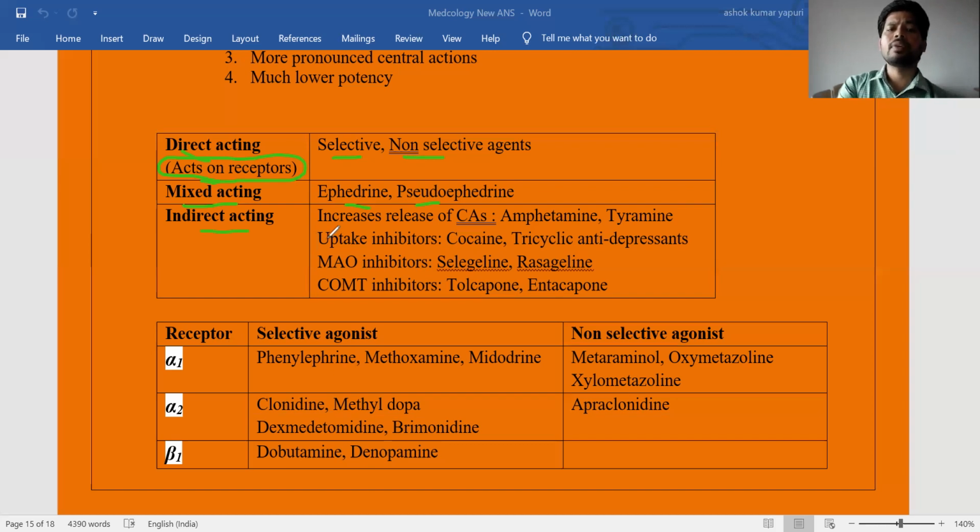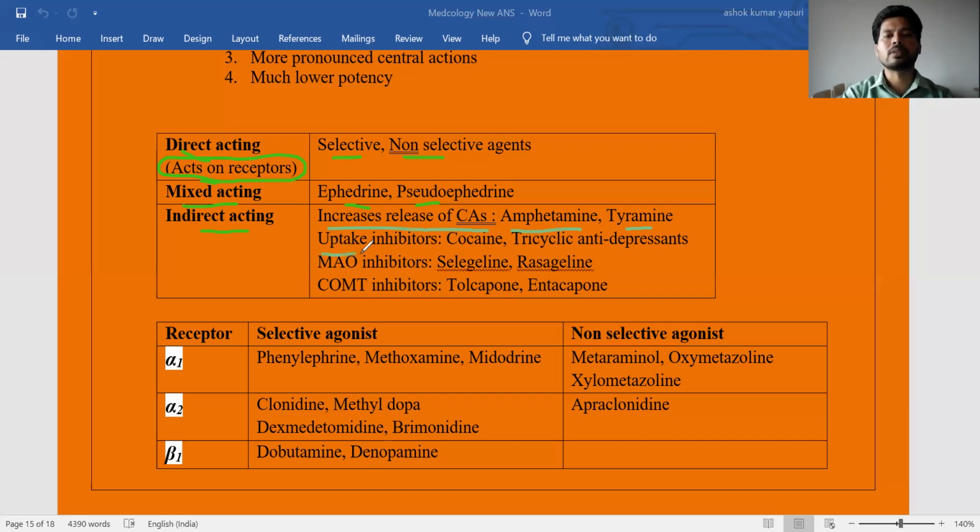In this category of indirect acting drugs, there are four different categories. Their ultimate action is to increase the catecholamines, but in different ways. Let us see what the different ways are. First, drugs that increase the release of catecholamines. Examples are amphetamine, which is generally a CNS stimulant, as well as tyramine. Tyramine is chemically a monoamine, generally present in food substances like dairy products such as milk and cheese. These two drugs increase the release of catecholamines from the presynapse.